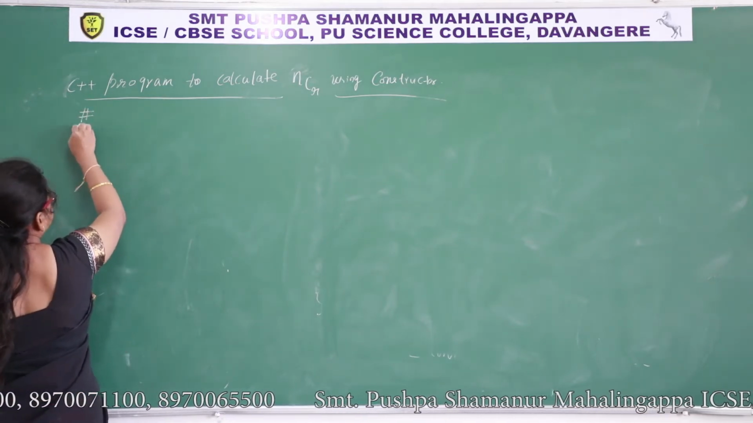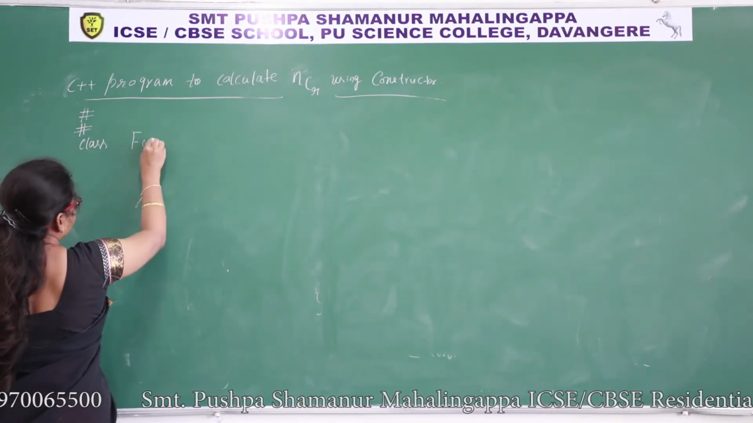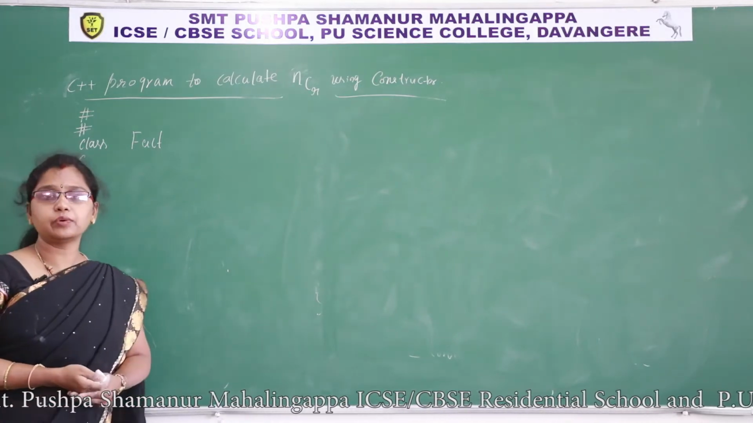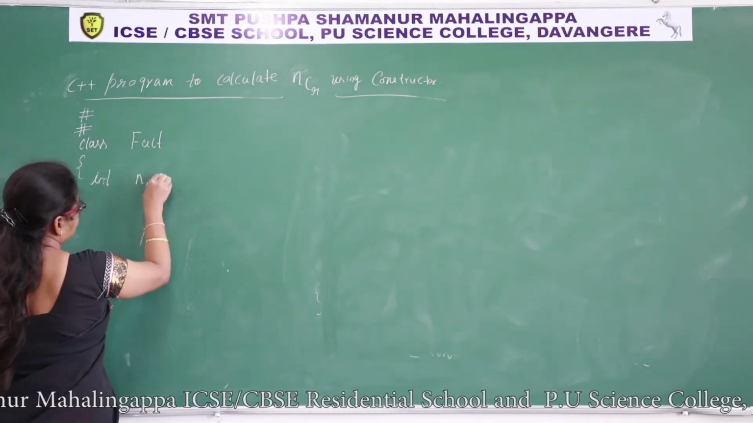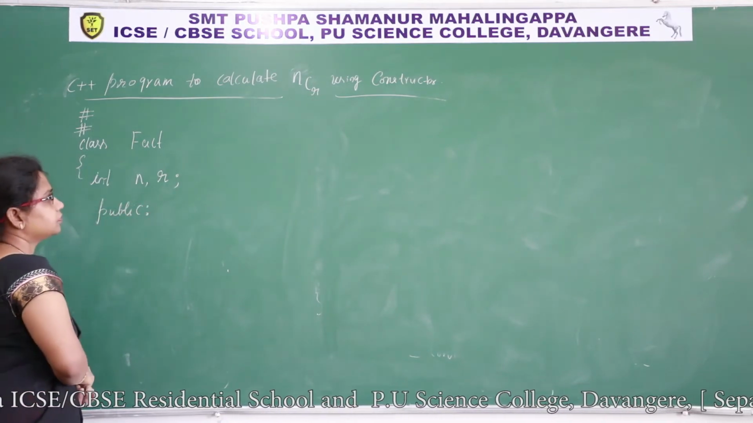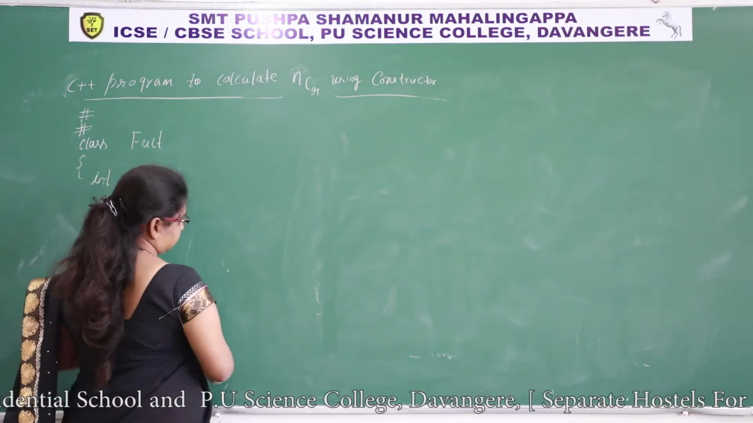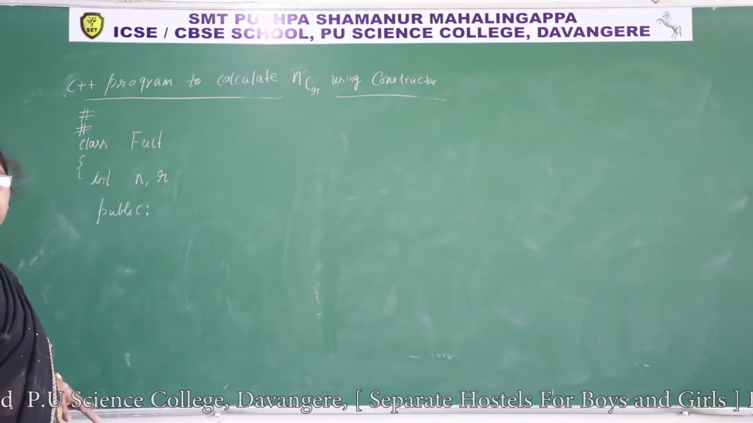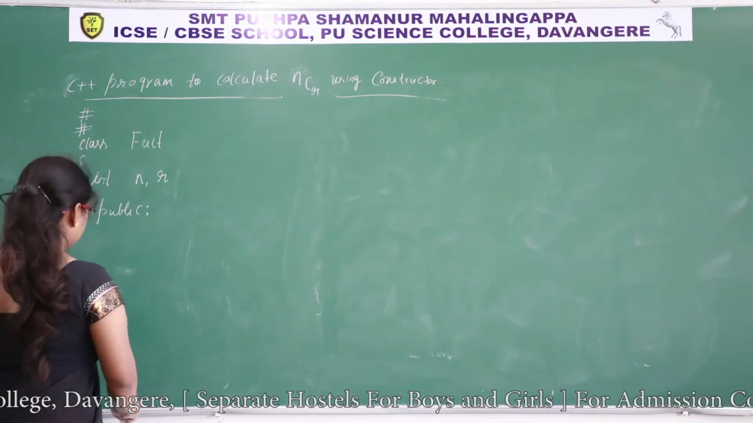Header file, class, I'll take the name of the class as fact. User has to input n value and r value. Int n, comma r, public, and to store the result we need variables f. See, there must be a function. That function has to calculate the factorial. Okay, so I'll leave it as it is now.